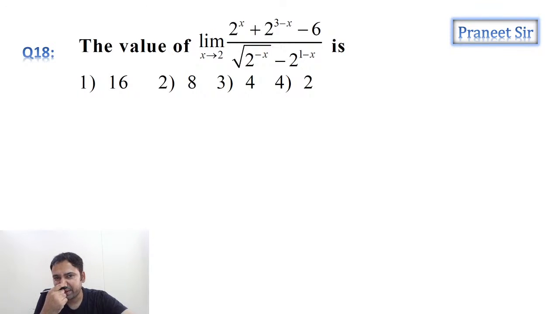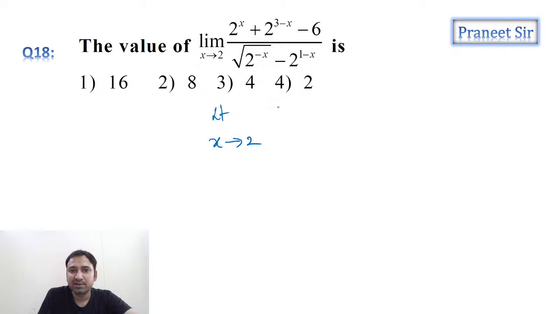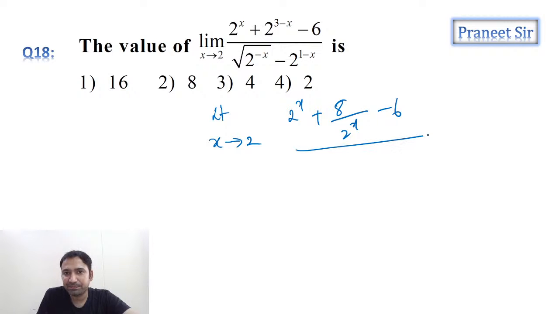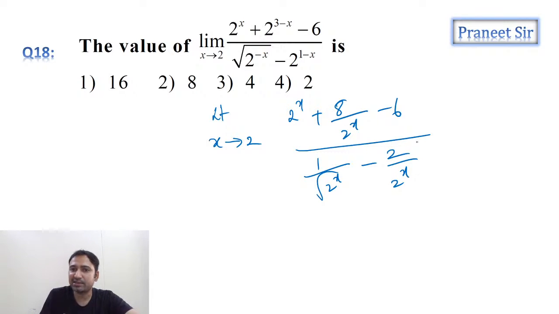This is the next question we have. So guys, can we convert everything in terms of 2 power x? Can we convert everything in terms of 2 power x? This is like 8 by 2 power x minus 6 by, this is like 1 by square root of 2 power x minus 2 by 2 power x. Can we write it like this?